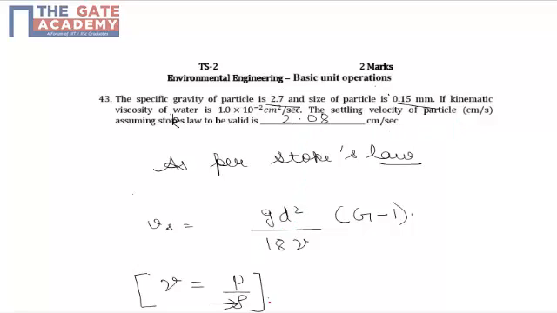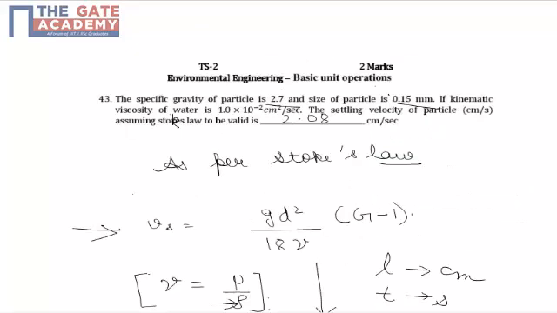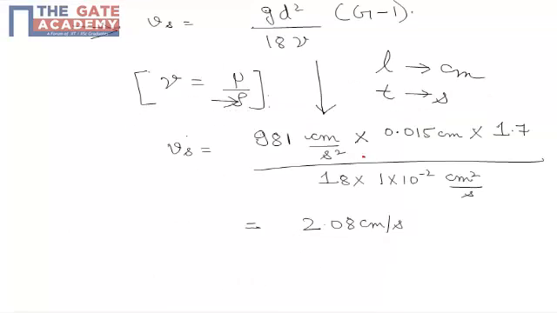Now as per Stokes law, this is a very straightforward formula-based question but an important one too. As per Stokes law, settling velocity is given by g d square upon 18 nu, where nu is kinematic viscosity, into G minus 1, where G stands for specific gravity. Here I have converted all the dimensions of length into centimeters and kept time in seconds, because the required answer is in centimeters per second.